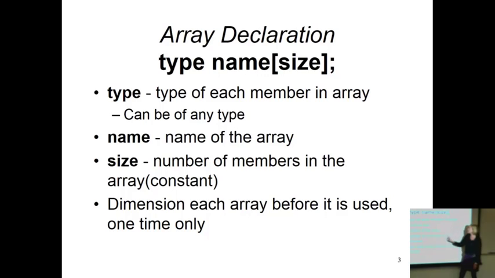Now, something to remember about the size, and this is true in C++, the size must be a constant. What do I mean when I say the size must be a constant? Give me an example of a constant. A fixed number, such as 100, right? Or what's the other way of doing a constant? Declare a constant. But it can't be a variable. Either a set number, like 100 or 1,000, okay? Or a constant that I've already declared.